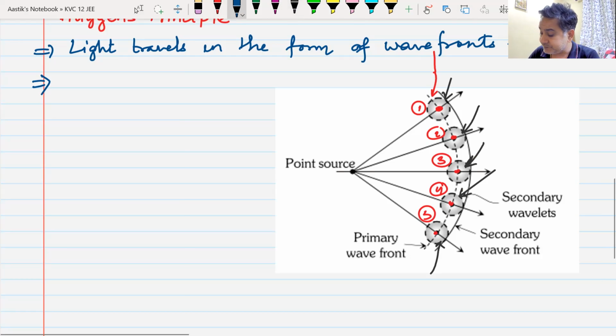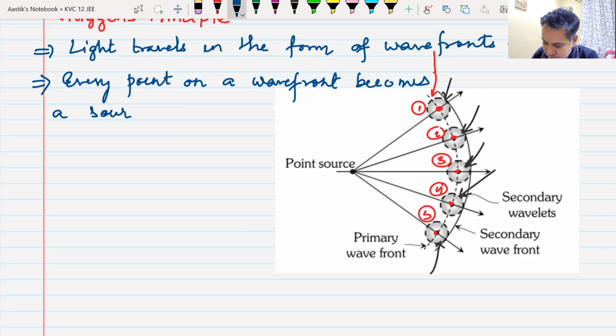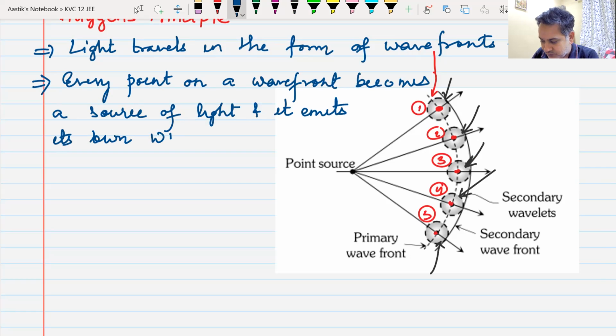So every point on a wavefront, and remember this is just for your academic purpose, any point on the wavefront becomes a source of light and it emits its own wavefront.